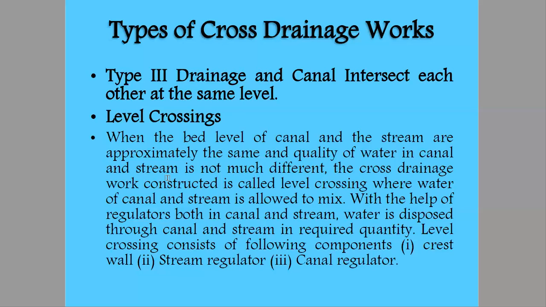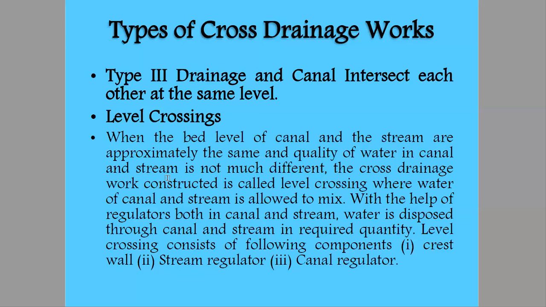The water from the river and the water from the canal both get mixed at the intersection, and then water is disposed through the canal and stream in the required quantity. We'll construct a regulatory structure that will control the disposal of water through the canal as well as the stream, that is, the natural stream or drainage.